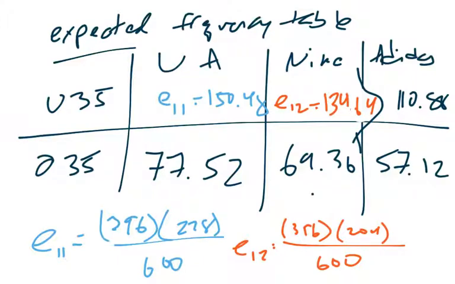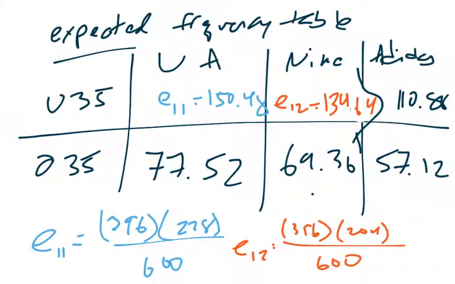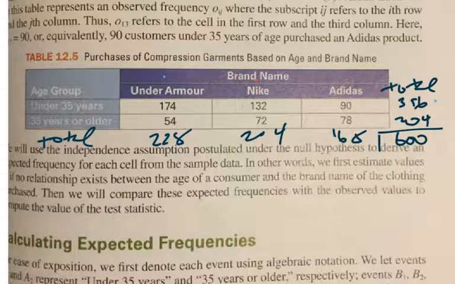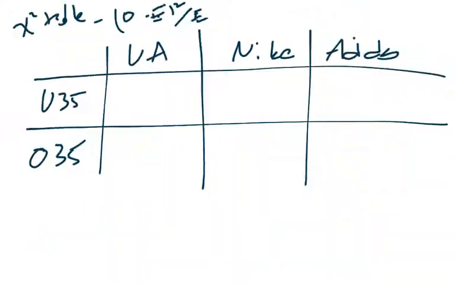And what we're going to do is, just like we did with the last video, we're going to make the chi-square test statistic, and we're going to use that same formula of observed minus expected squared over the expected. So we're seeing how far these expected values are differing from the values that we actually observed. So I'll show one and then assume that the rest will be the same. You can actually try out the calculation on your own.